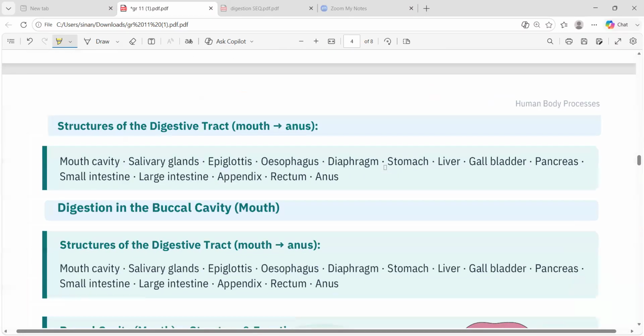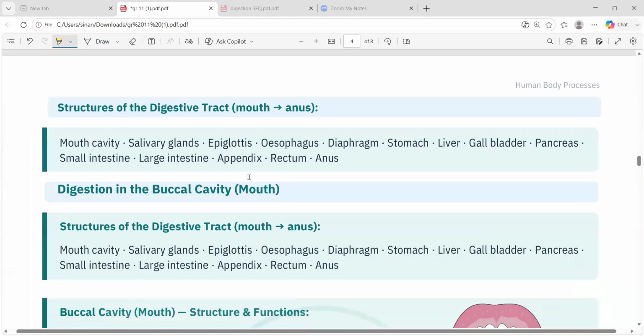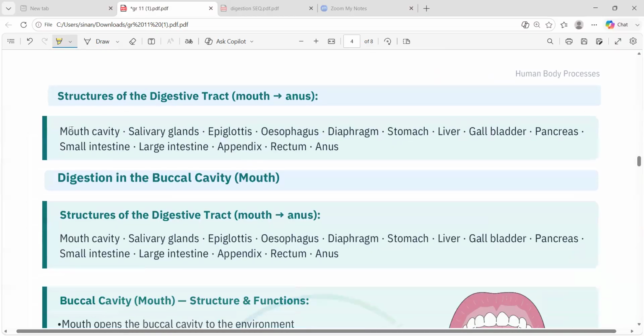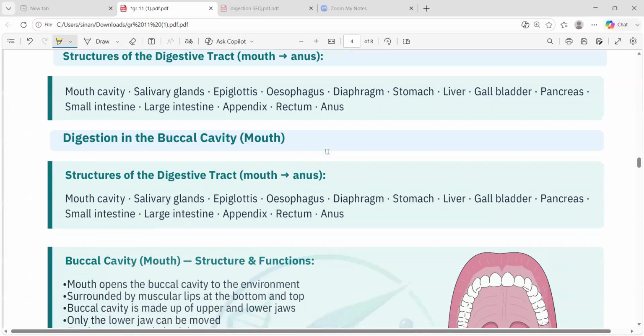So the first one is whom? The mouth, right? We call this the buccal. This is the order in which the food is moving: mouth cavity, then salivary glands, and then epiglottis. We'll see that slowly. We did this once now. Now we'll move to the buccal cavity.